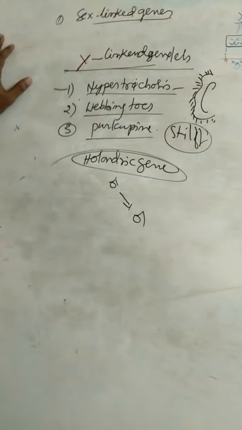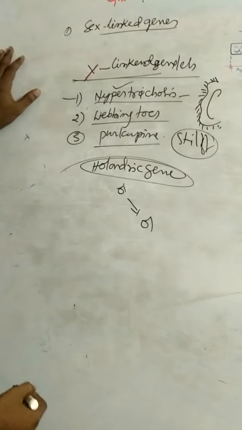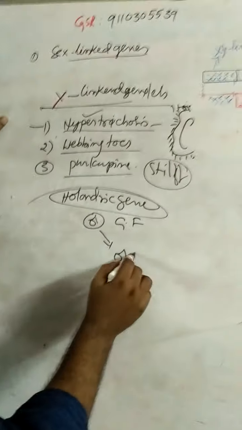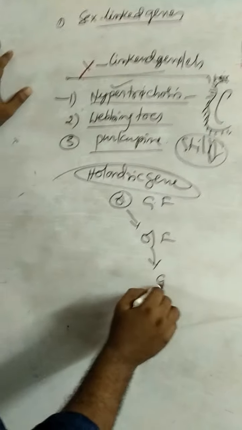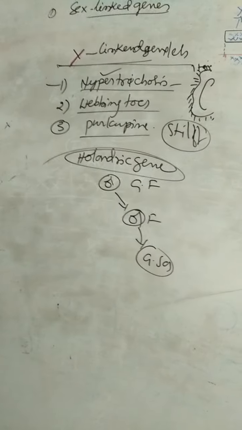That means Y-linked characters like hypertrichosis, hair on the external ear, pass from grandfather to father to grandson. So always from male to male, 100%. That is about Y-linked characters.